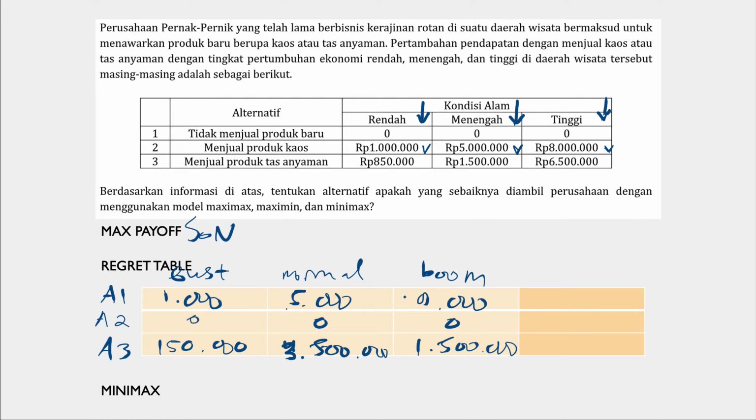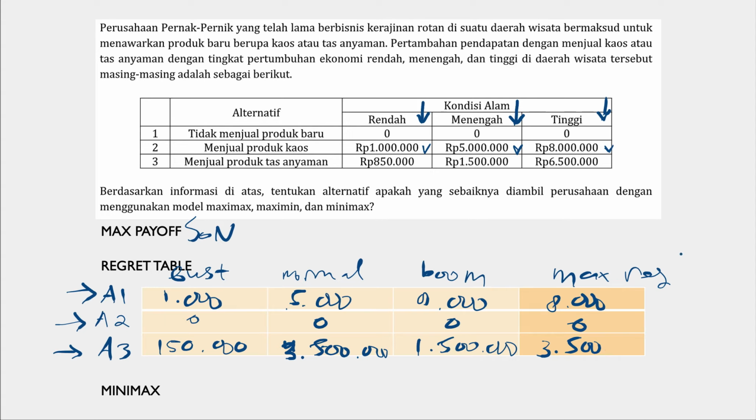So from our regret table, we want to search for the maximum regret. For not selling any new product, the maximum regret is 8 million. For selling t-shirts, the maximum regret is 0. And for alternative 3, selling bags, the maximum regret would be 3.5 million.